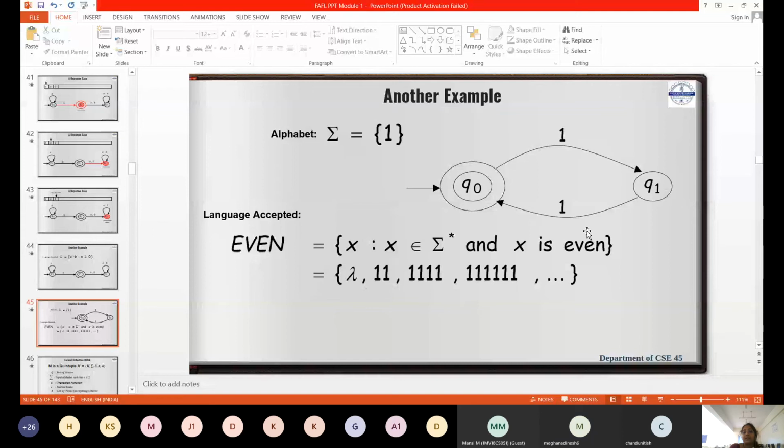If I give zero ones, acceptable; a single one, not acceptable; after consuming a single one, I will consume one more one so that it is even length, then it is acceptable. Clear? Yes, ma'am. So length 2 ones acceptable, then 3 not, 4 acceptable, 5 length not acceptable, 6 length acceptable, like that.